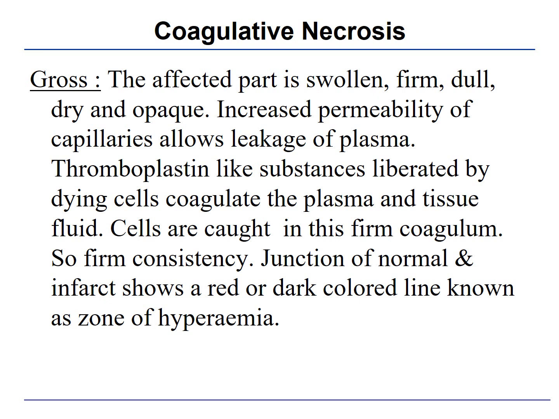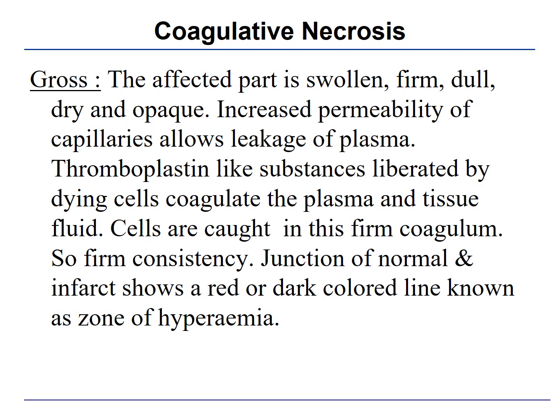There is increased permeability of capillaries, which allows leakage of plasma, and thromboplastin-like substances liberated by the dying cells coagulate the plasma and tissue fluids. This is what is happening at the tissue level. So the capillaries are leaky, the fibrin is coming out of capillaries, there is coagulum formation and the cells are trapped in that firm coagulum, which gives firm consistency. Coagulative necrosis is commonly seen with hypoxia or ischemic damage.